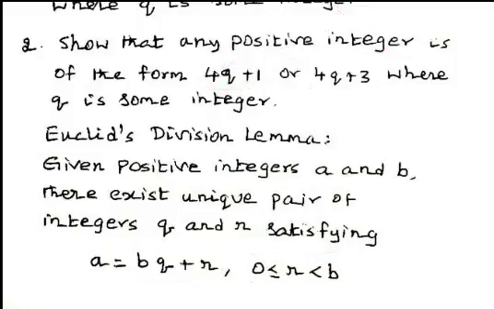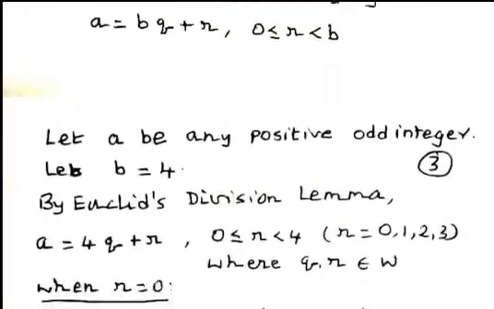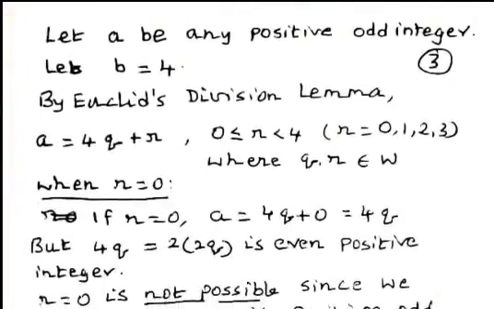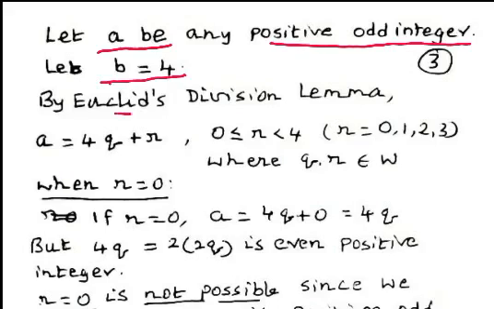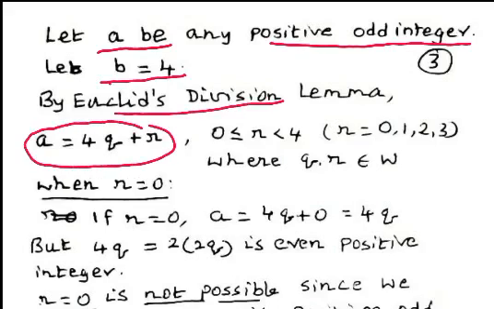Now we consider a. Let a be any positive odd integer and let b equal to 4. By Euclid's division lemma, we can write a equal to bq plus r. That is, in place of b, we have written 4.